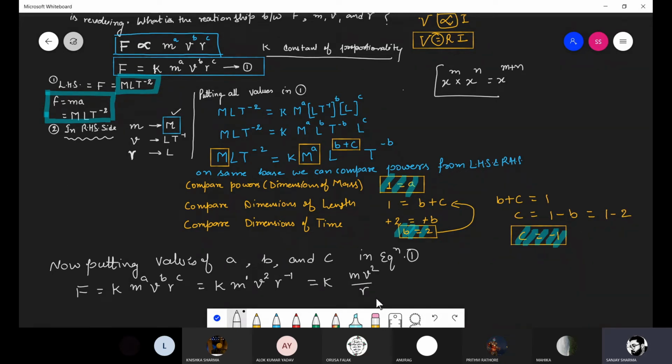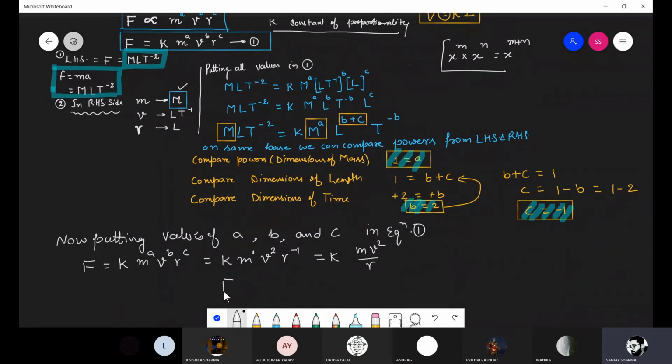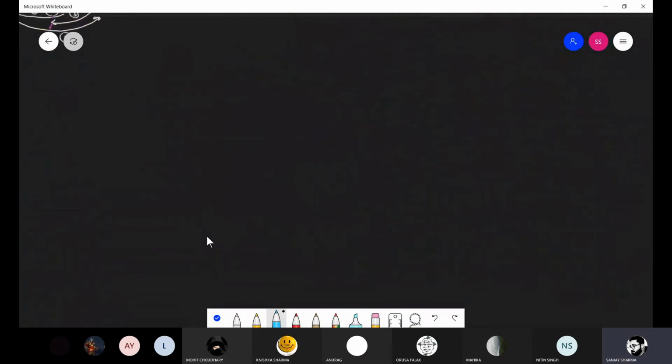ठीक है, R to the power minus 1 को हम डिनोमिनेटर में लेकर जा सकते हैं. So what is the relation of force? That is, force is equal to constant M V square upon R. Write down the question. This is very important question.